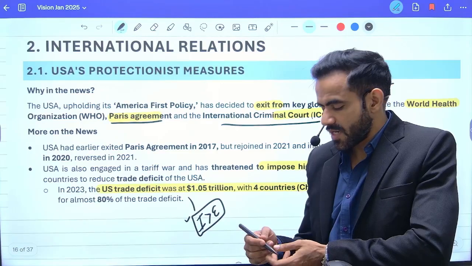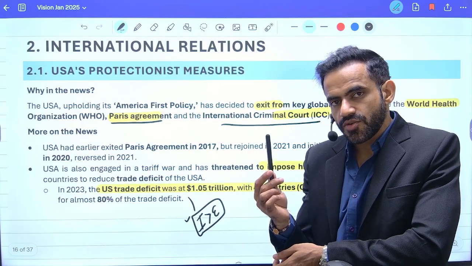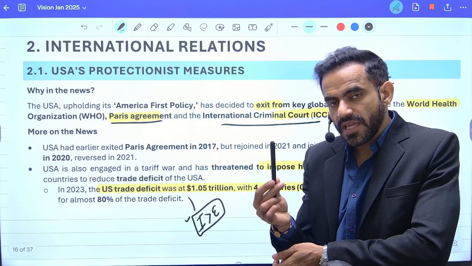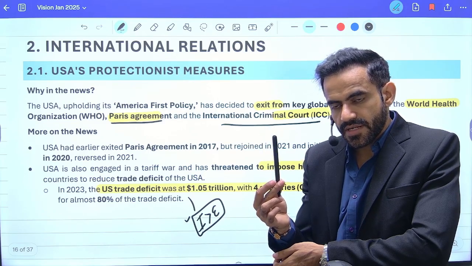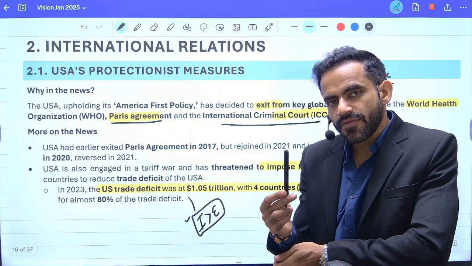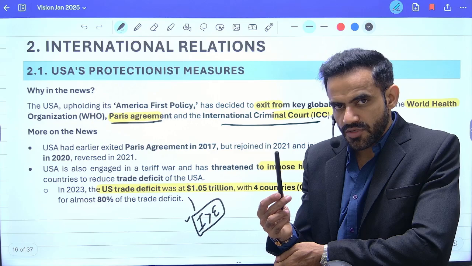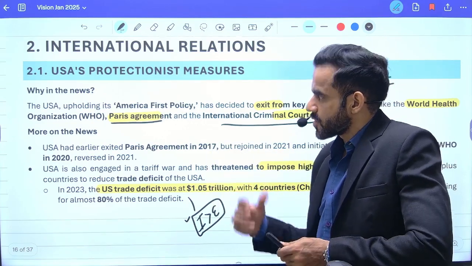Trade deficit means what? Let's say this pen could have been manufactured in the USA, but now it is being imported from China. So the argument of the US president is: why are we importing it, why can we not produce it? If we produce it domestically within the US, it will lead to employment generation. So that is all about protectionism.